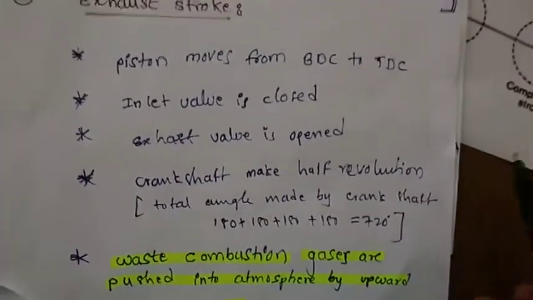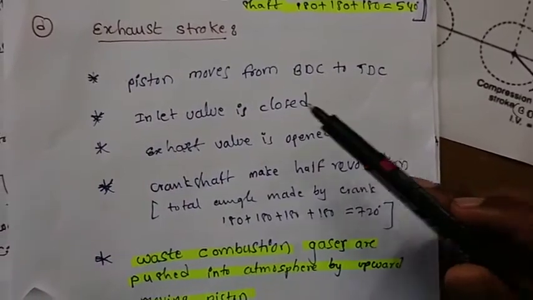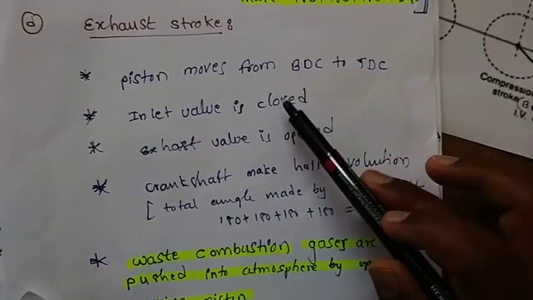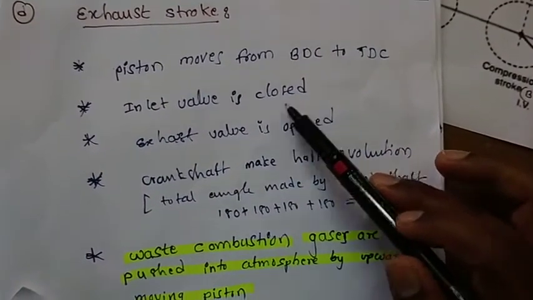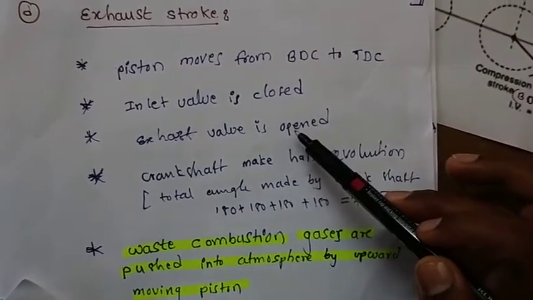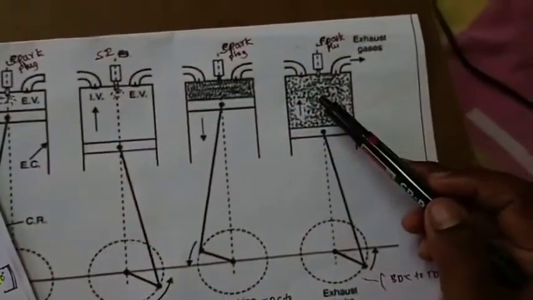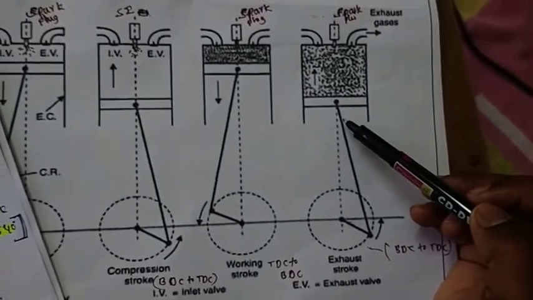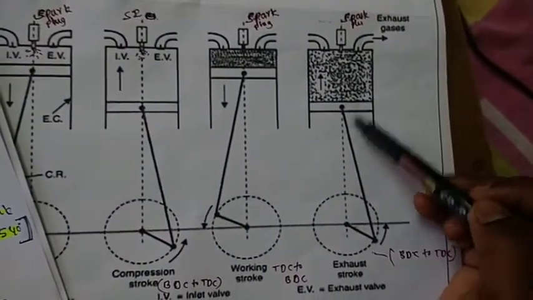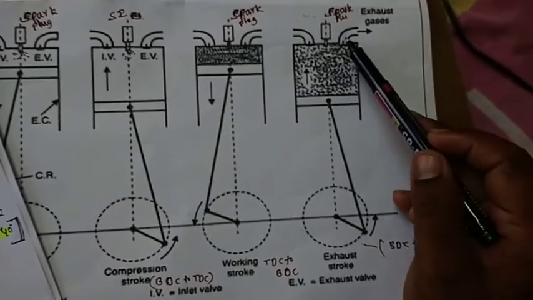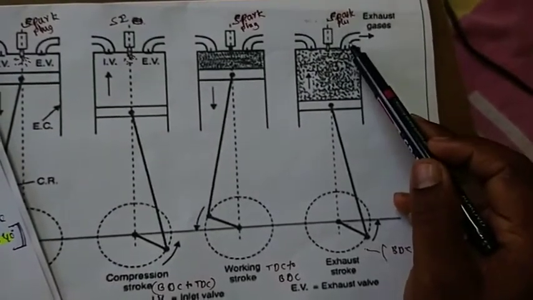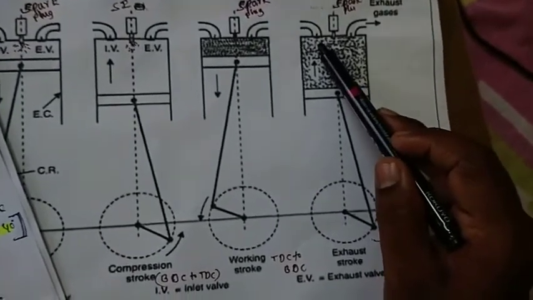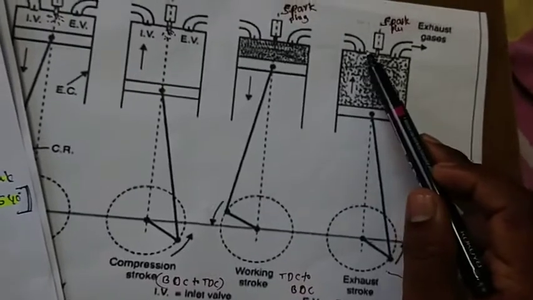Coming to the last stroke, in the exhaust stroke, the piston moves from BDC to TDC. When it moves from BDC to TDC, the inlet valve will be in the closed position and the exhaust valve will be in the opened position. See here, this is the exhaust stroke. In this position, the exhaust valve will be in the opened position, and the inlet valve will be in the closed position.